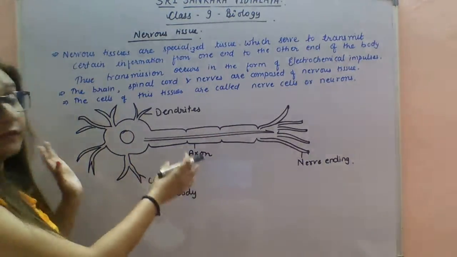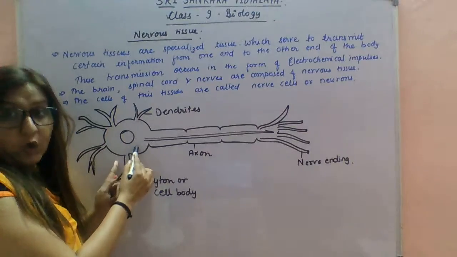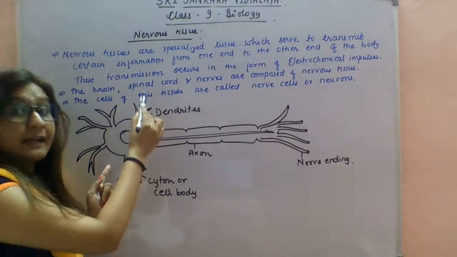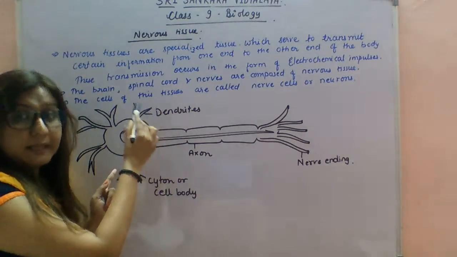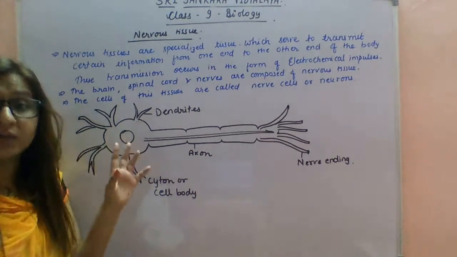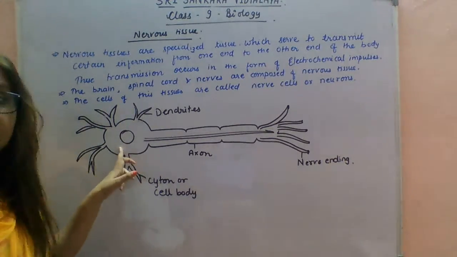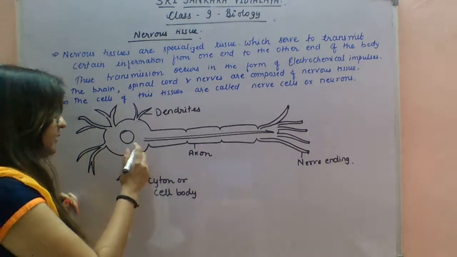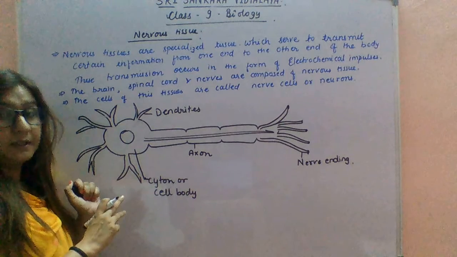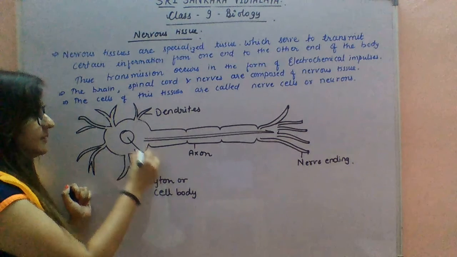The neuron looks like this. All of you learn this diagram very carefully. This is a diagram of a neuron. This is the cyton, or you can say the cell body. The cyton consists of dendrites, and dendrites are used to receive the electrical impulse. The signals are received by the dendrites, and then they travel into the cell body or cyton. This hair-like structure is the dendrites. This is the cell body, and this is the nucleus.